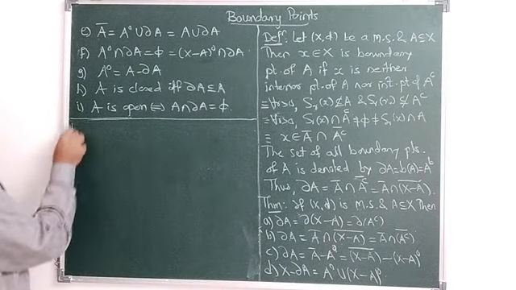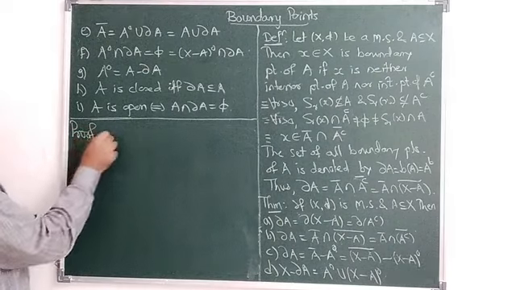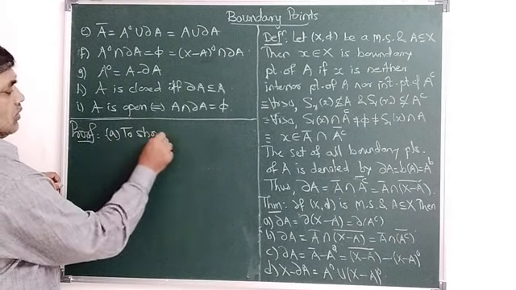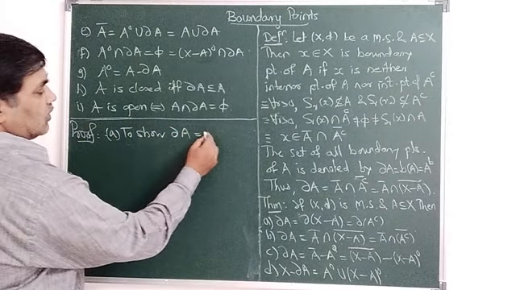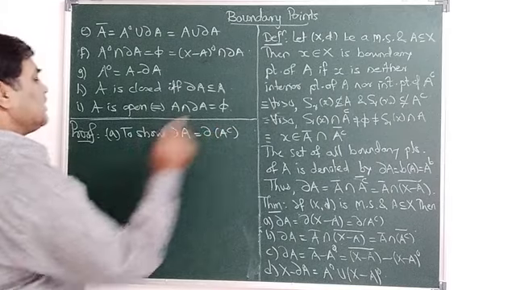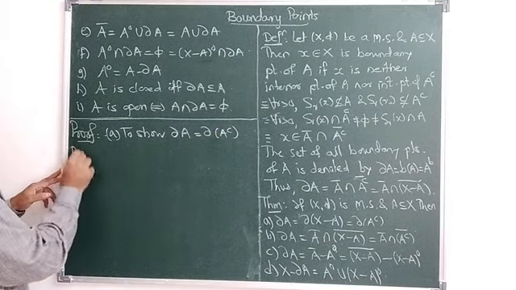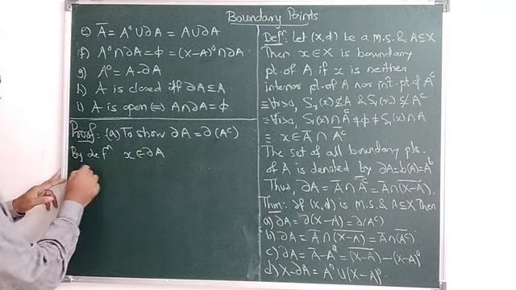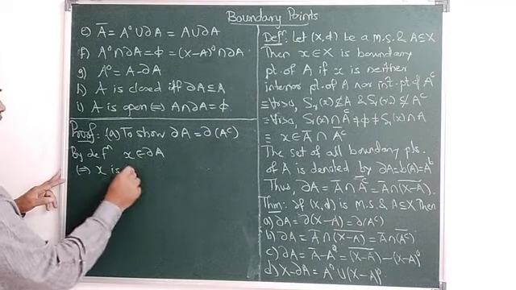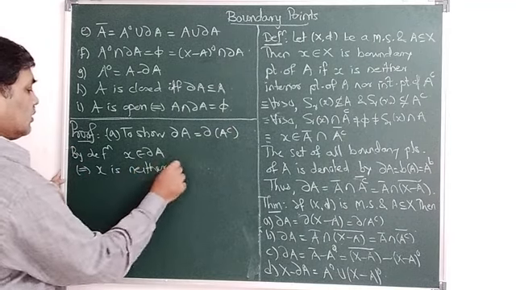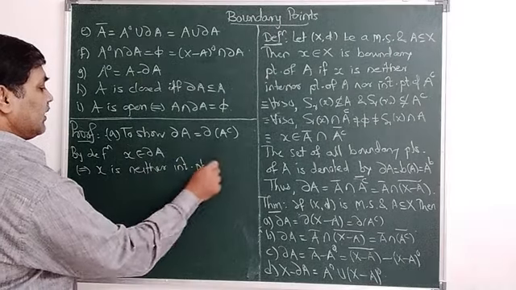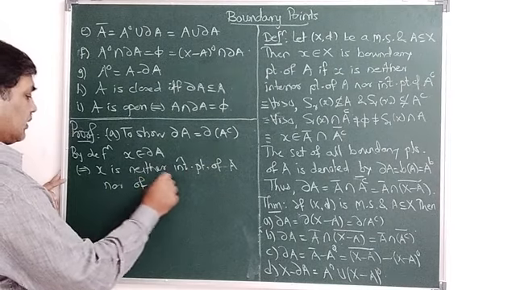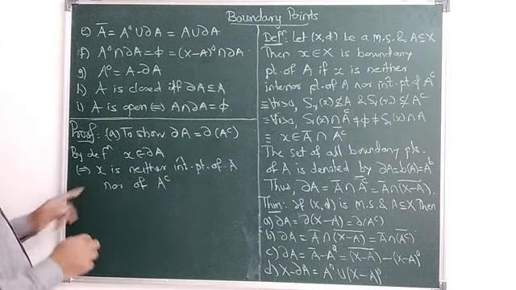Okay, so proof of part (a). To show ∂A is equal to ∂ of A complement. A complement is nothing but X minus A. So by definition, x belongs to ∂A if and only if x is neither an interior point of A nor of A complement. Is it clear?